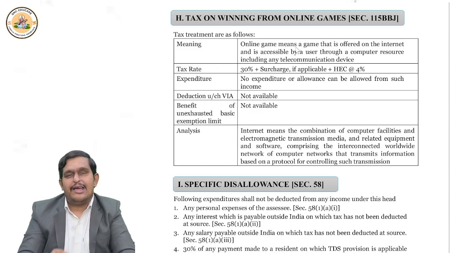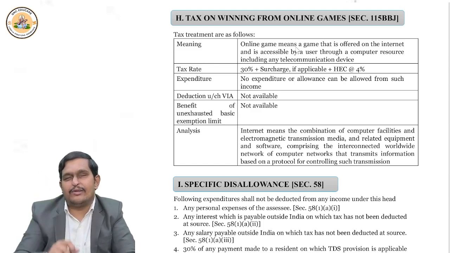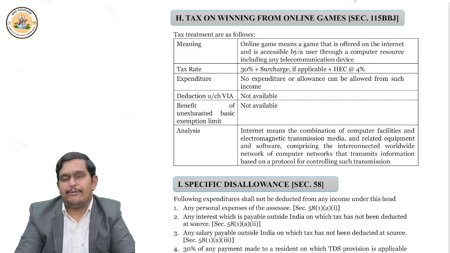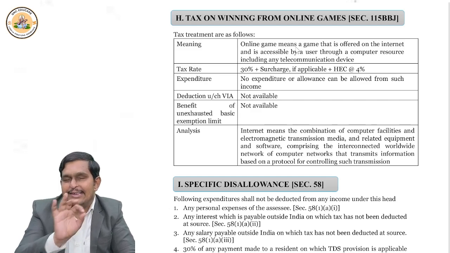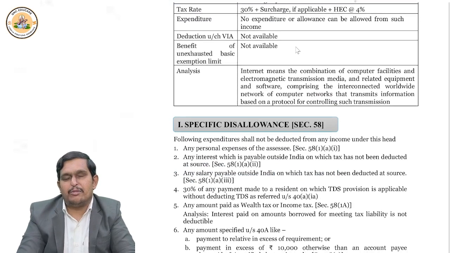If you say you have paid interest or salary outside India, then income tax will ask, did you deduct the TDS? And if the answer is no, they will ask, did you deposit the TDS? If TDS is not deducted or not deposited on interest or salaries paid outside India, then the entire interest and entire salary is not deductible. You have to remember.